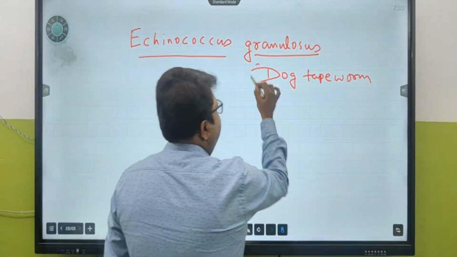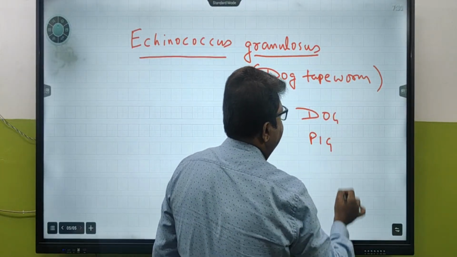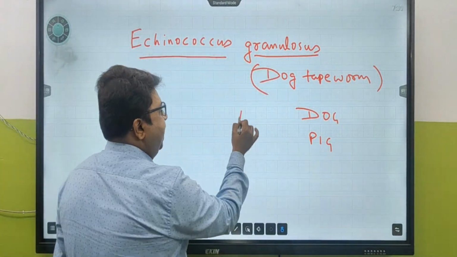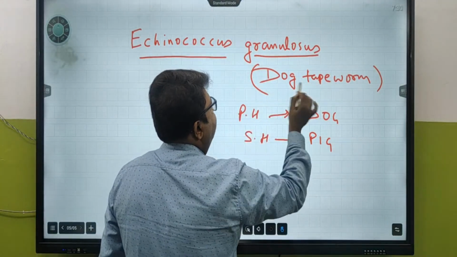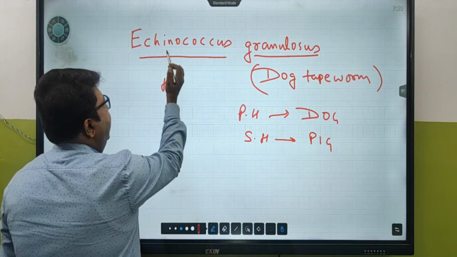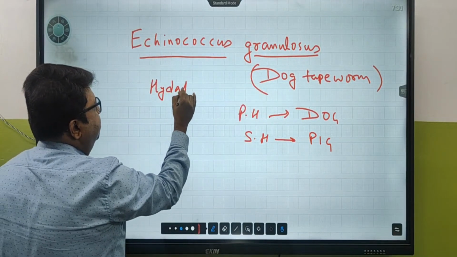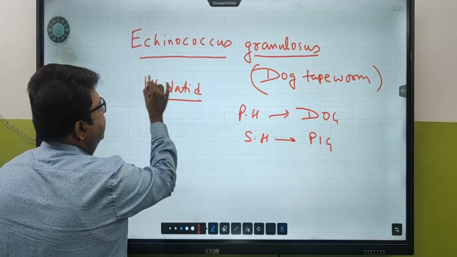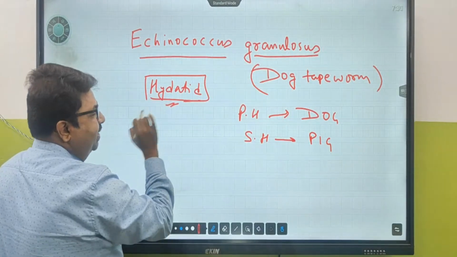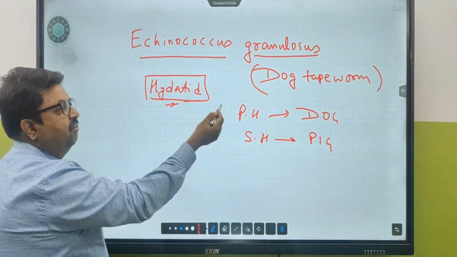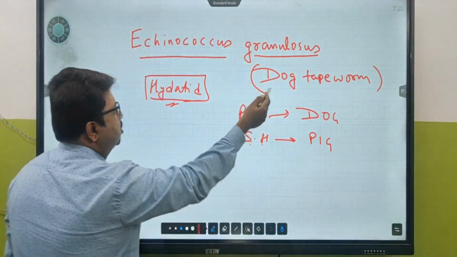Clear? The primary host is dog and the secondary host is? The dog is going to suffer from hydatid. So this is the primary host, dog, and this is the secondary host, which is pig. This is a dog tapeworm.